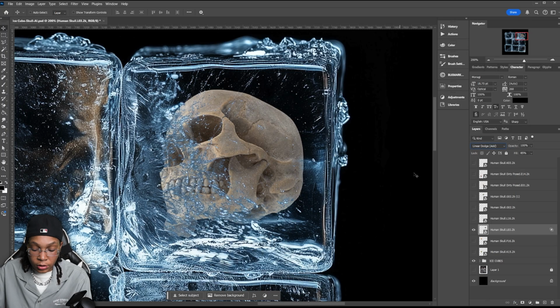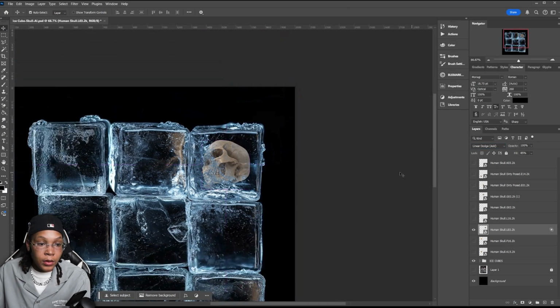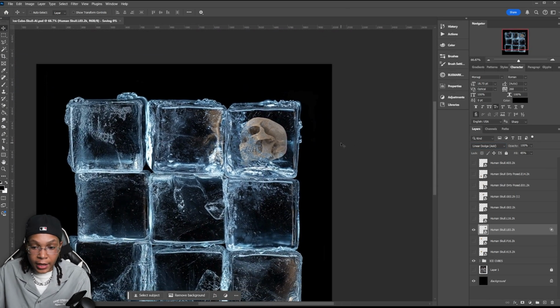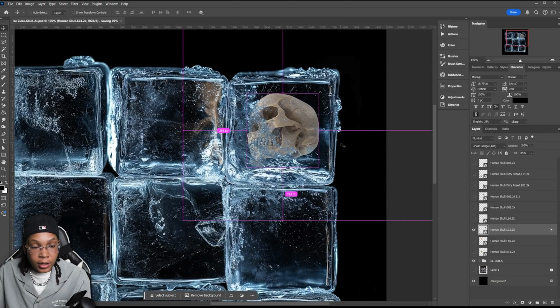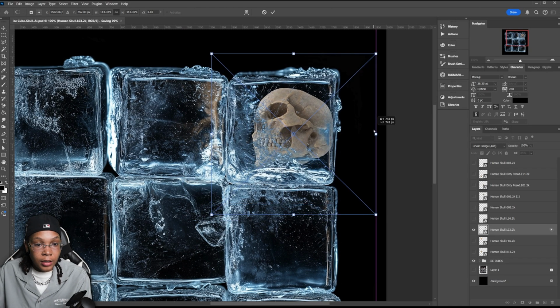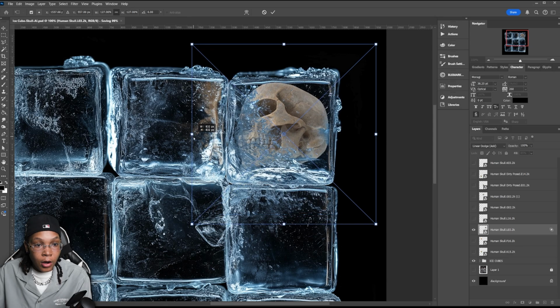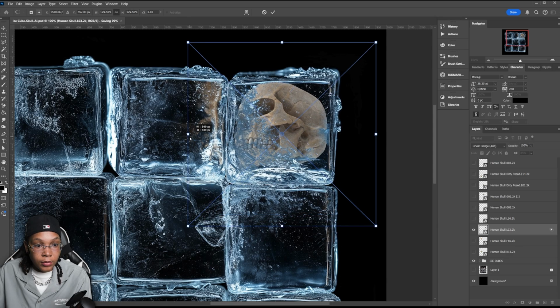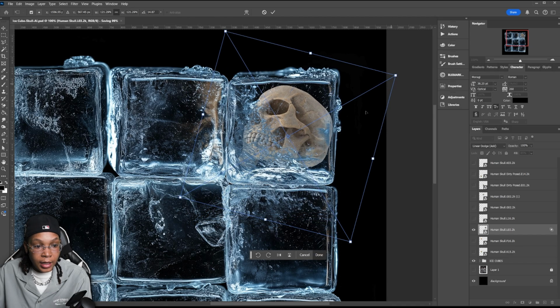So let's drop linear dodge on that layer too. And that looks pretty cool. That looks like it's in the ice cube. Now for this particular one, let's go ahead and just increase the ice cube a little bit, because the other one looked like it was smushed. So I want to take up all the space in the ice cube type.